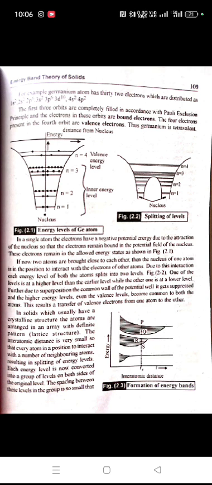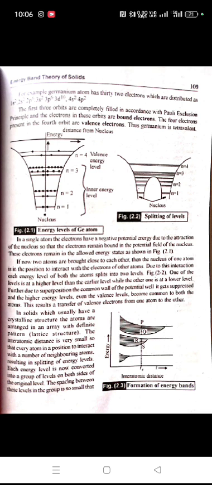n equals 1 has 2 electrons, n equals 2 has 8 electrons, then n equals 3, then n equals 4. n equals 4 is the valence energy level, and 1, 2 and 3 are inner energy levels, and then occurs the splitting of levels. In a single atom, the electrons have a negative potential energy due to the attraction of the nucleus, so that the electrons remain bound in the potential field of the nucleus. These electrons remain in the allowed energy states as shown in figure 2.1.